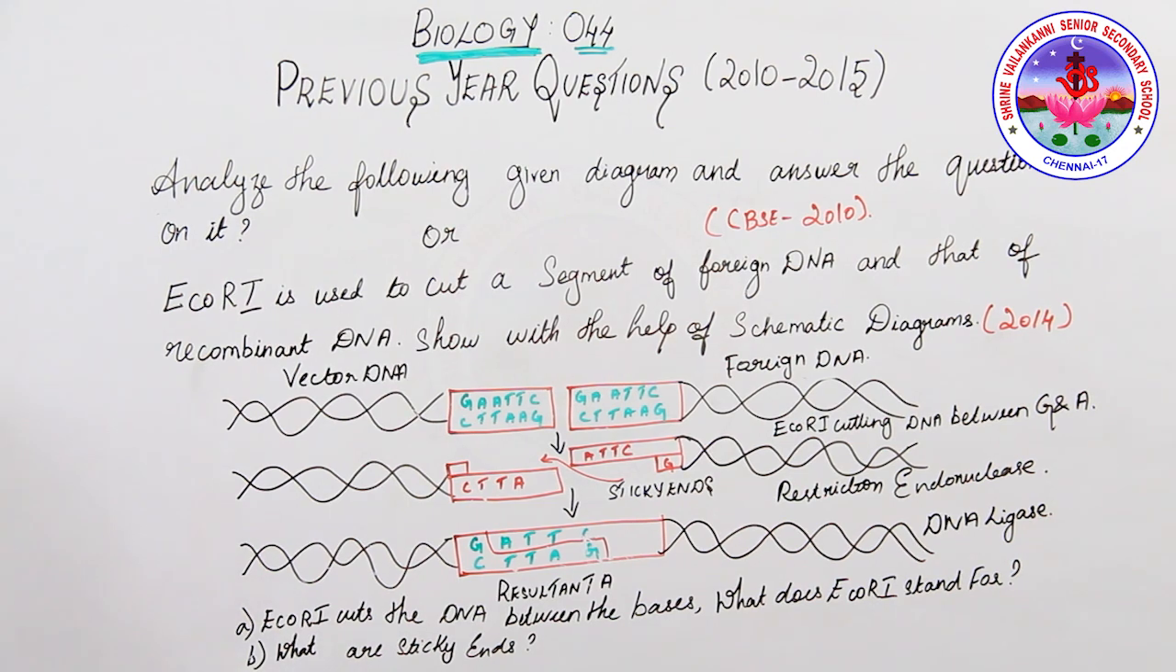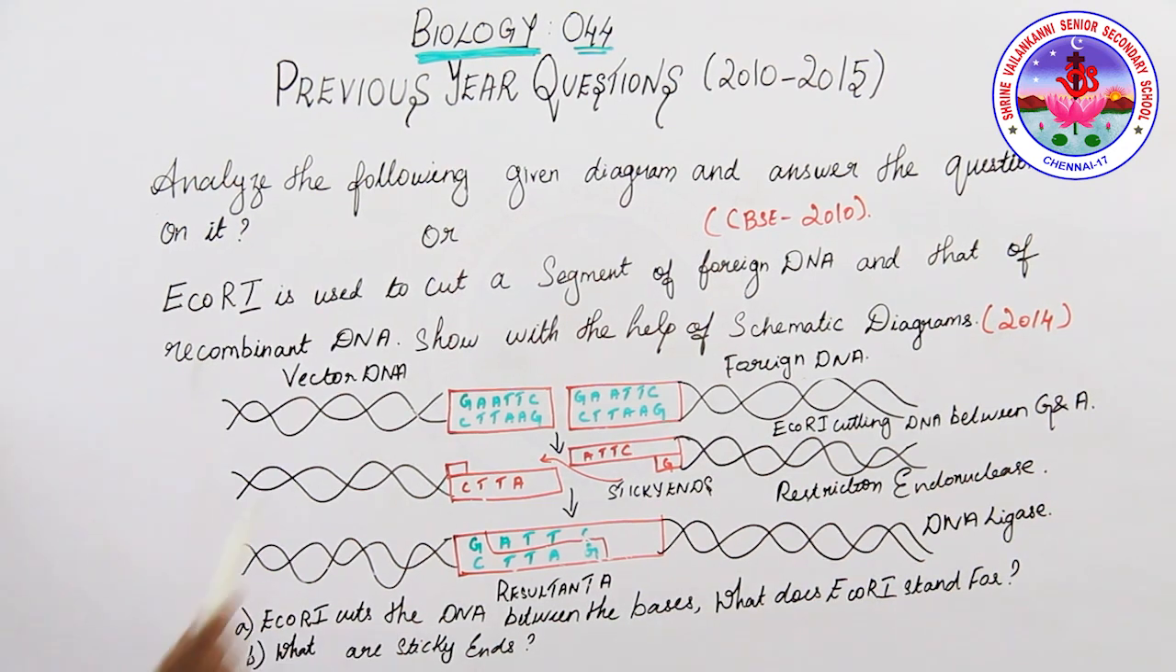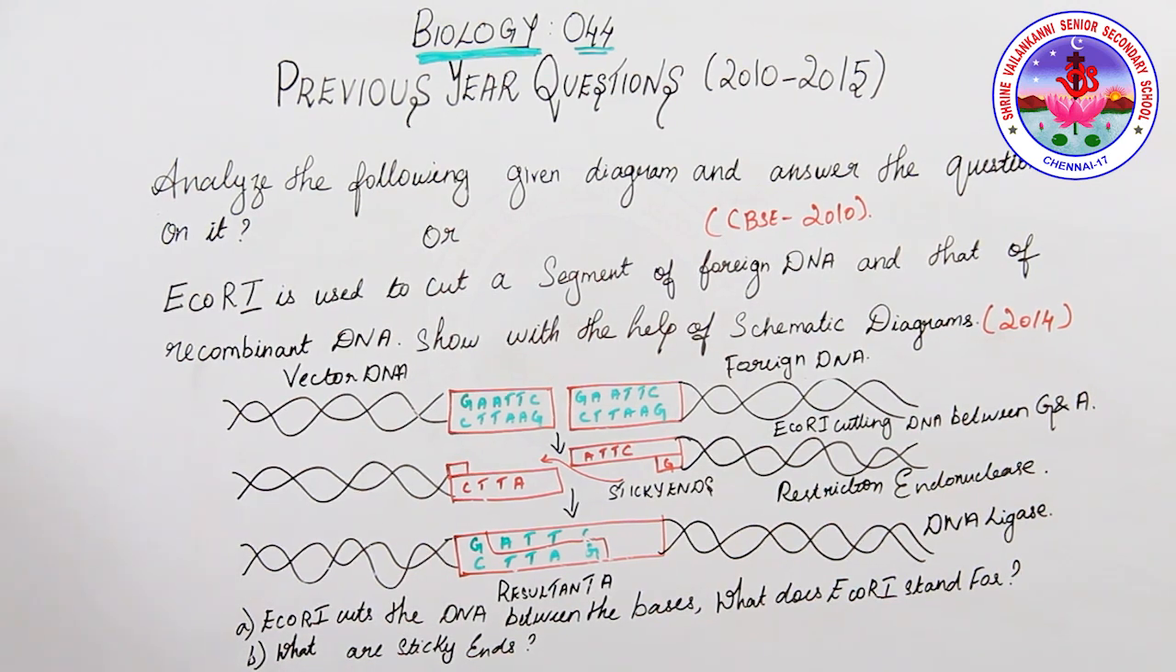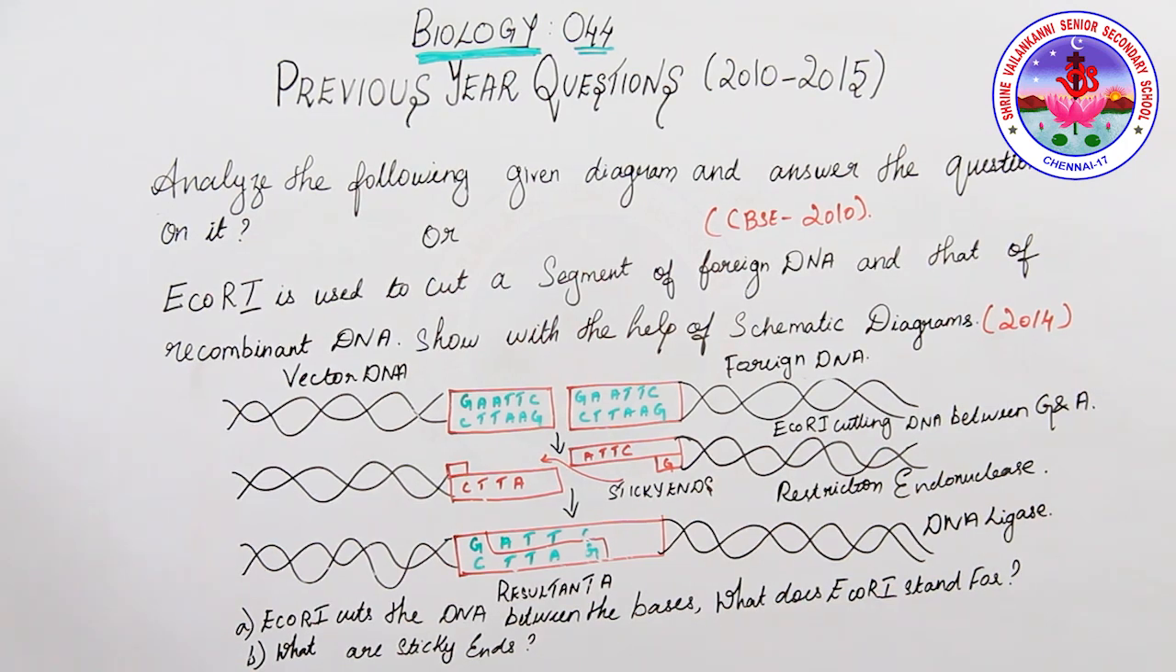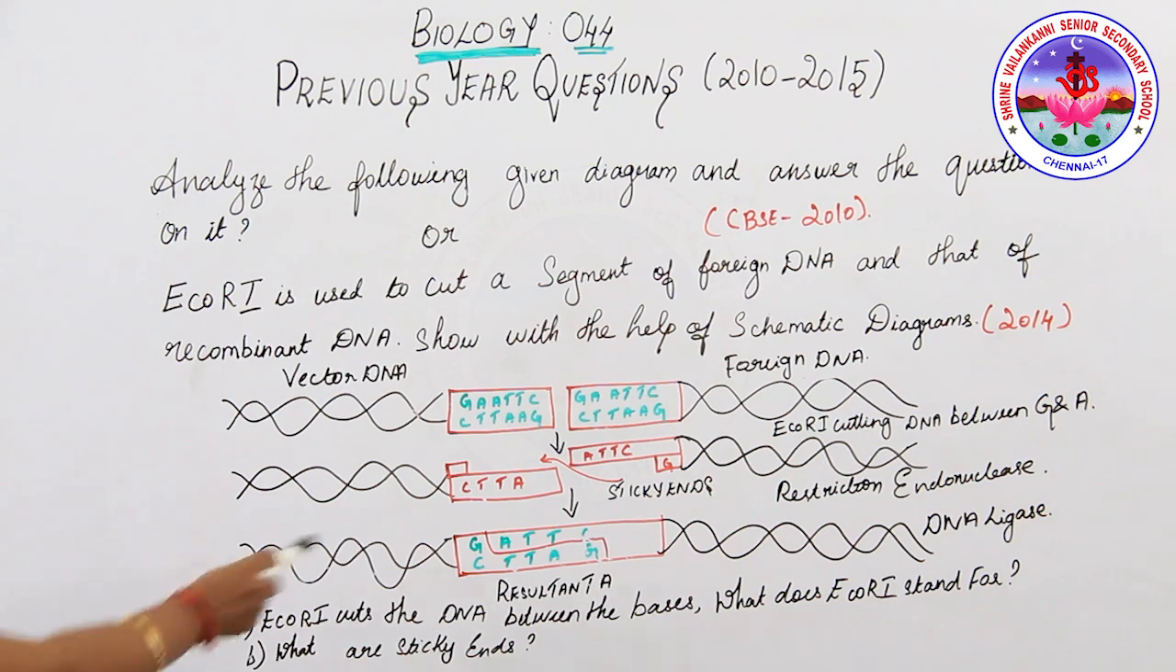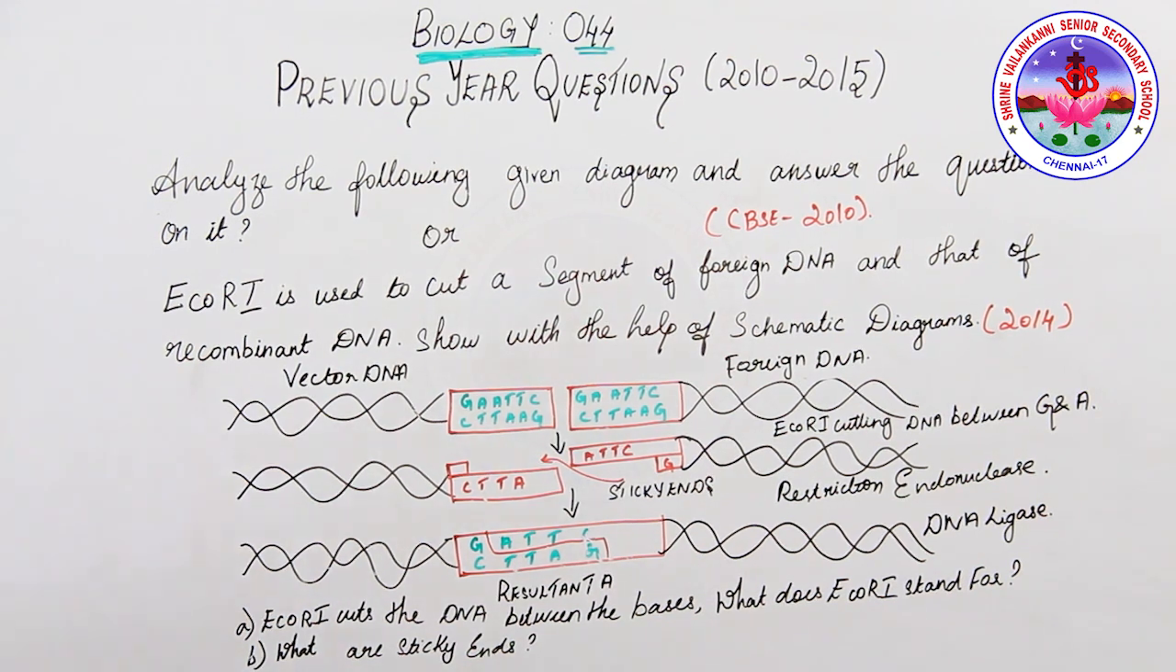So next we move on to what are sticky ends. So what are sticky ends? Sticky ends help stick the DNA of the vector and the foreign DNA. They are the result of hydrogen bonding that acts as a site of attachment for the separated DNA fragments and facilitates the action of the enzyme called DNA ligase. So DNA ligase acts on the sticky ends in this process of recombinant DNA technology.